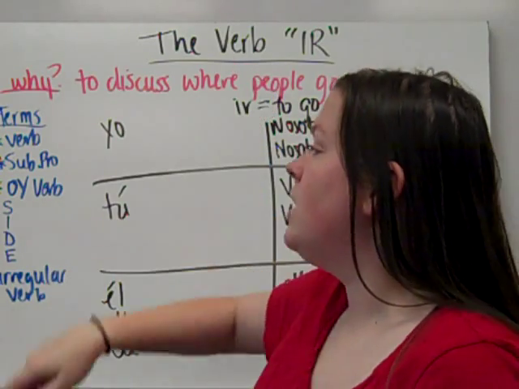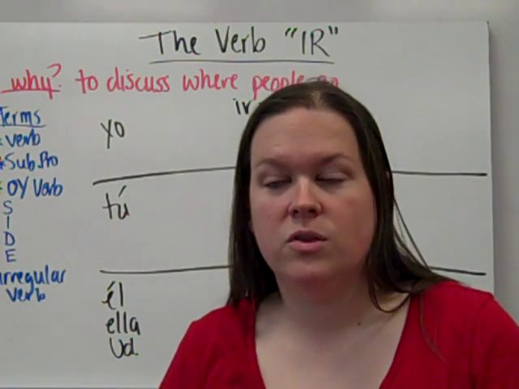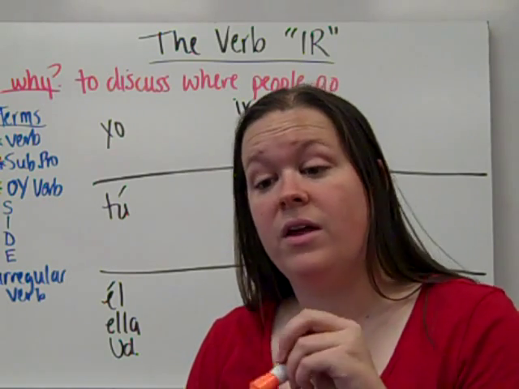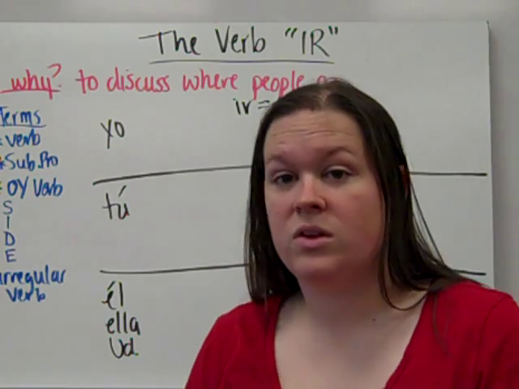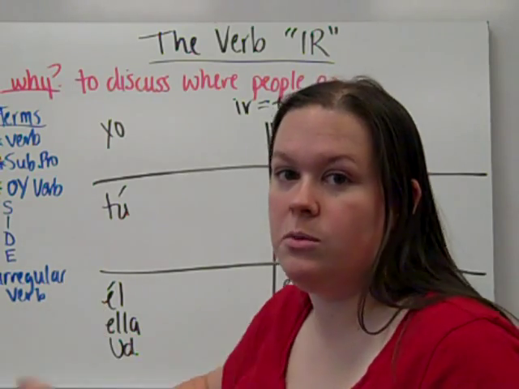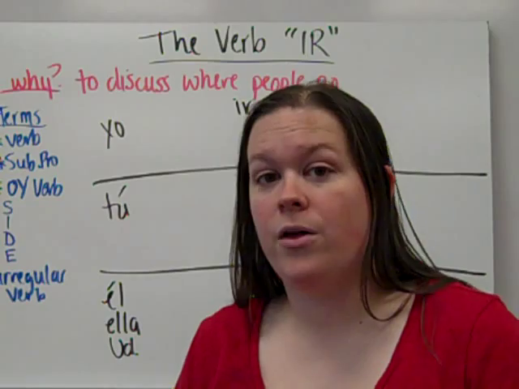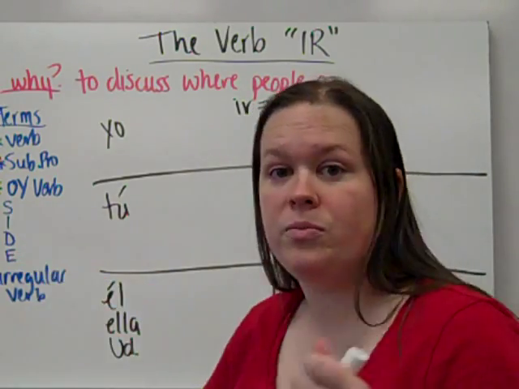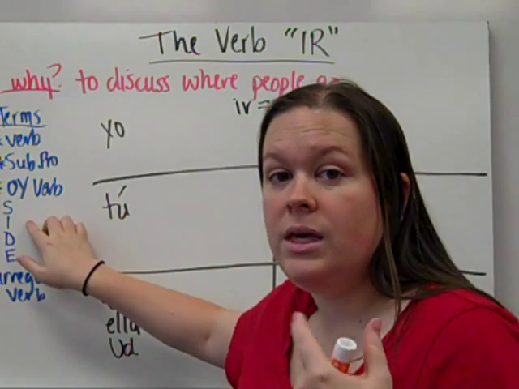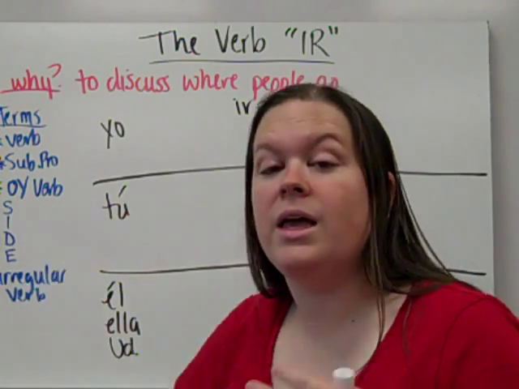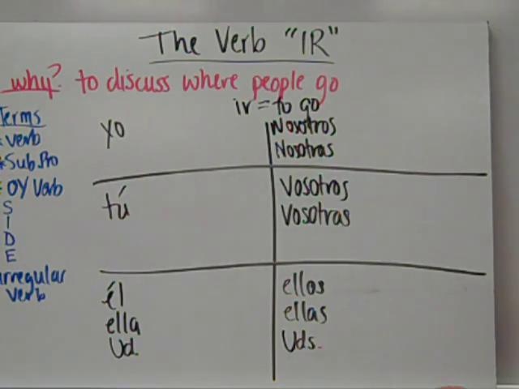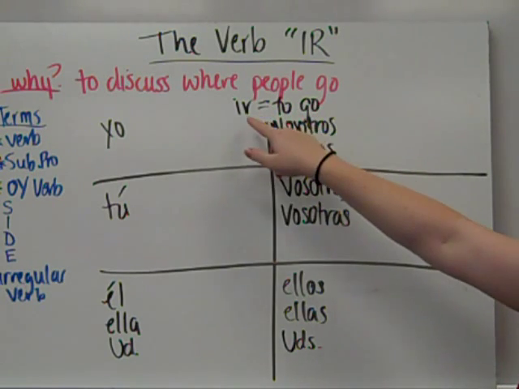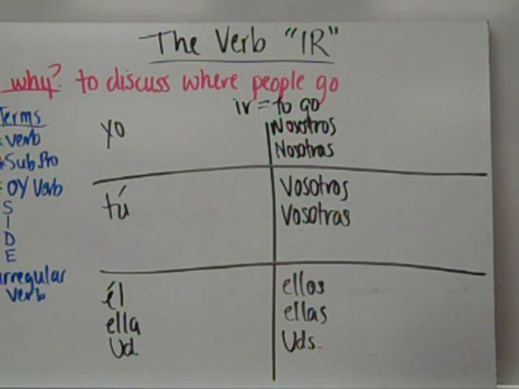And ir is one of your four oi verbs. An oi verb is when in the yo form, instead of ending in o, it ends in oi. So it is one of your irregular verbs, meaning it doesn't necessarily follow normal rules. There are four oi verbs: ser, ir, dar, and estar. But we're just doing the verb ir. As we stated, ir is to go. Always put your infinitive in Spanish and English at the top of the chart.